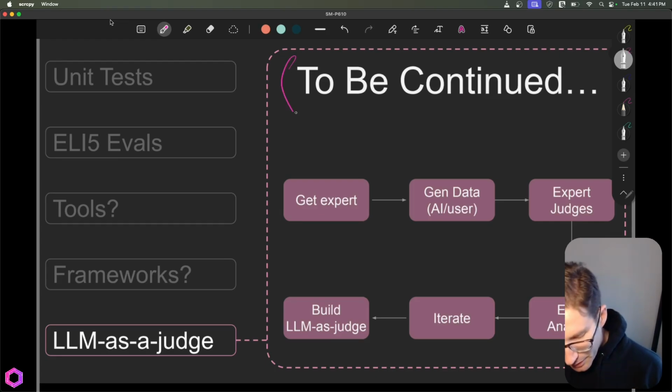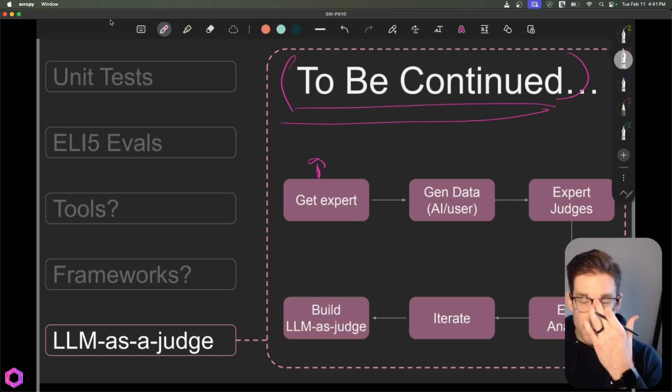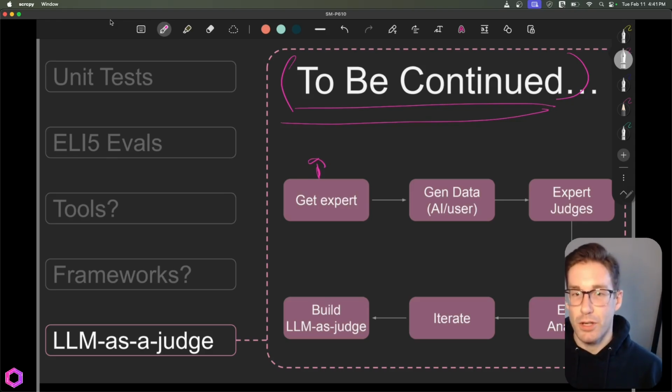I'm not going to spend a bunch of time here because this is going to be continued. I'll make a future video, probably the next one, all about this topic because there's a lot involved in it. But before I get into that, I just wanted to give you a quick overview of what this type of process looks like. So for LLM as judges, the first step is you want to get an expert. You want to get somebody that specializes in this specific area. So it could be a lawyer, it could be an accountant, it could be a customer support director, somebody like that.